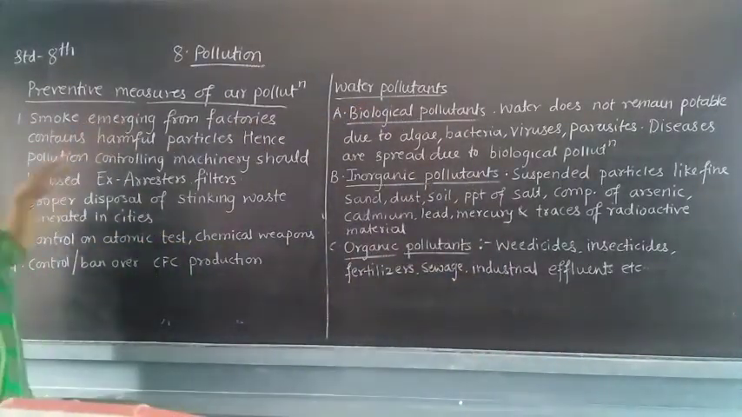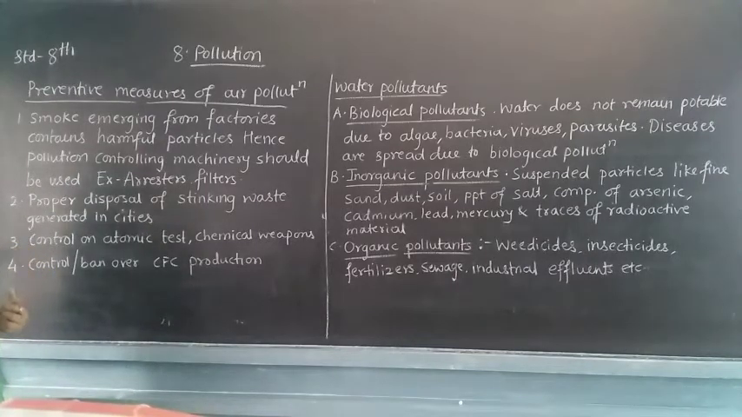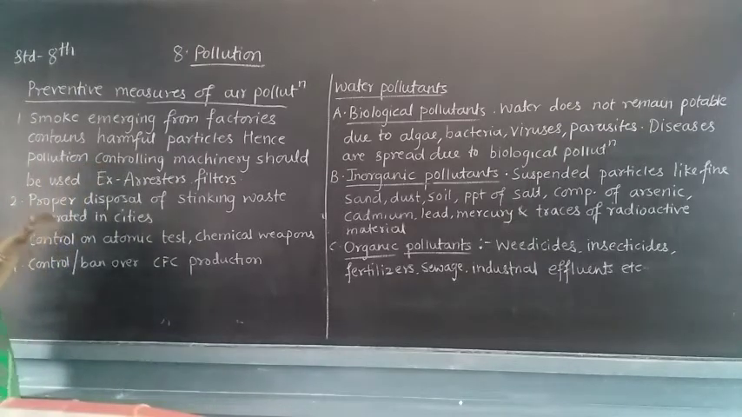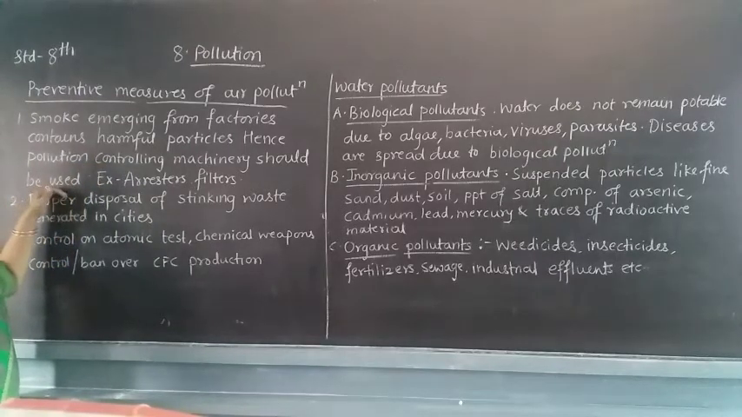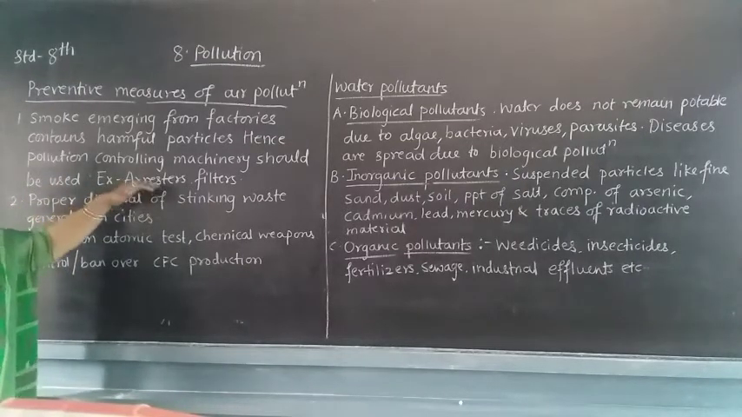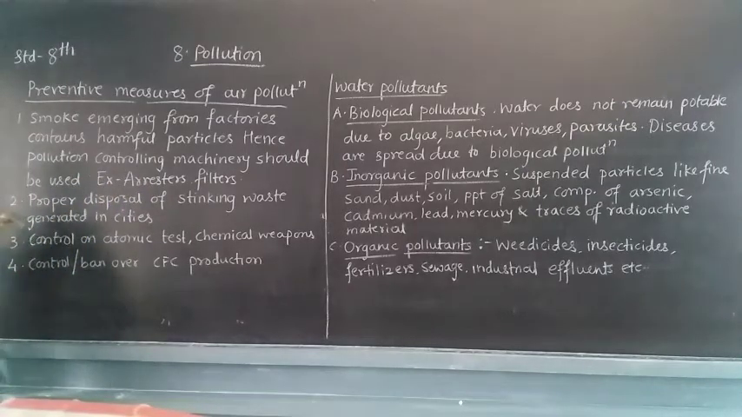Smoke emerging from the factories contains harmful particles. Whenever there is smoke, we know that it is emitted from the factories, and this smoke contains very harmful particles. Hence, pollution controlling machinery should be used in the factories. Which are they? See here, arresters or filters. These you should use in the machineries.